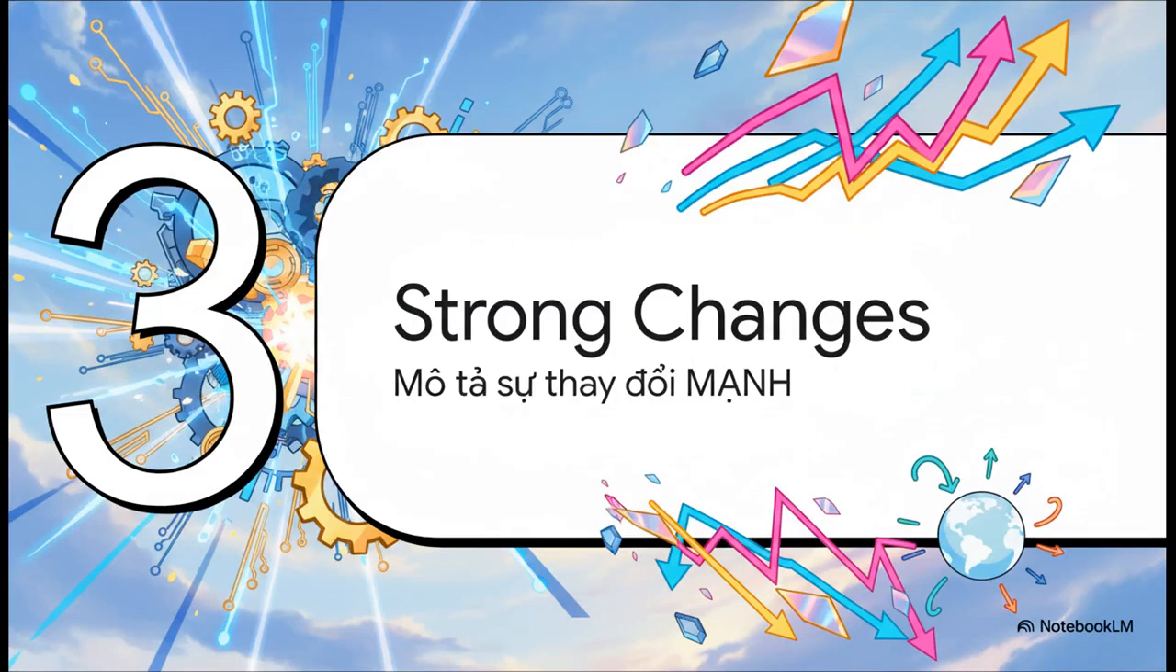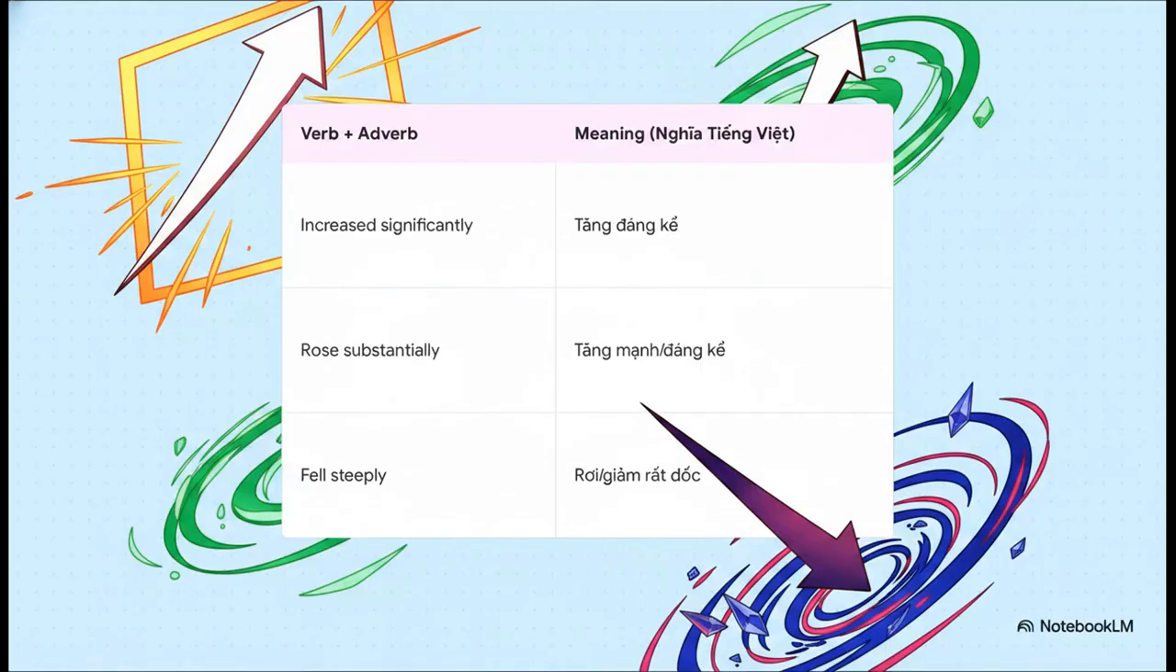Okay, so you've got the basics for up and down. But what if the change is big? Let's add some intensity. We'll start with how to describe strong changes, or sự thay đổi mạnh. A great way to show this intensity is to combine a verb with an adverb. So for example, you can say increased significantly. That means tăng đáng kể. Or how about rose substantially? That's tăng mạnh. And for a big drop, you could say fell steeply, which means giảm rất dốc.